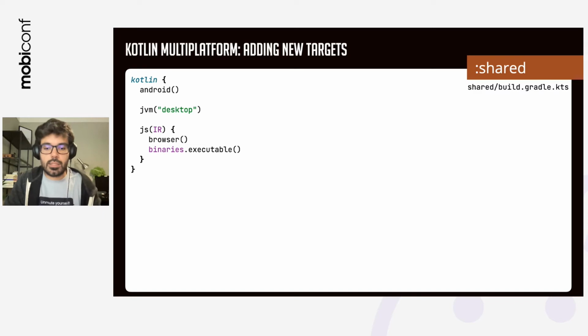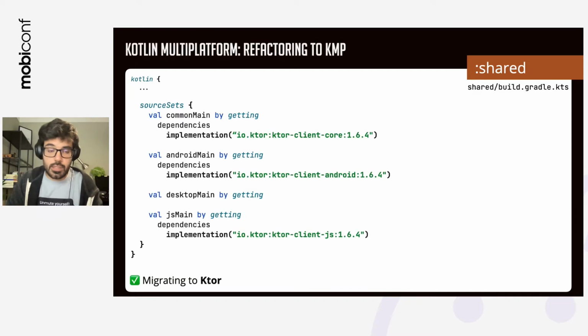And in this case, on the web, I'm going to use the IR compiler. JetBrains has been developing the IR compiler, and you can have a lot of gains, especially when we talk about the generated JS file. Now that we've defined these targets, we also need to define the source sets. For instance, there is code that needs to be platform specific. For instance, on Android, I need to have a Ktor client engine. So in order to implement it, I need to load that library. On JS main, I need the client JS. In case of desktop, I don't need it because core is enough.